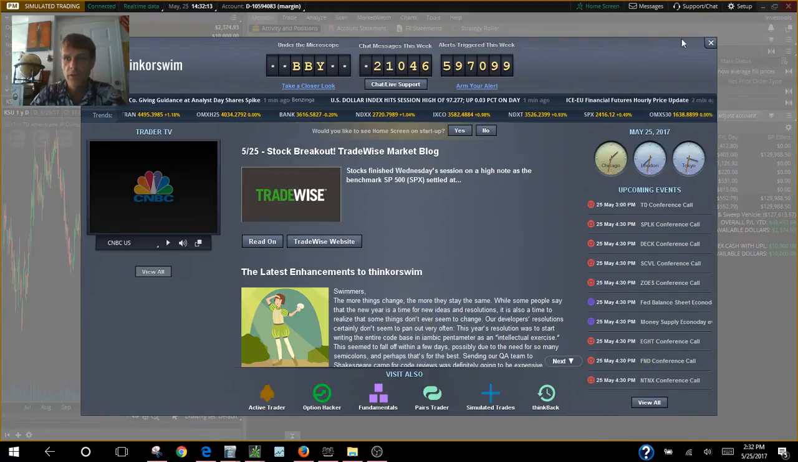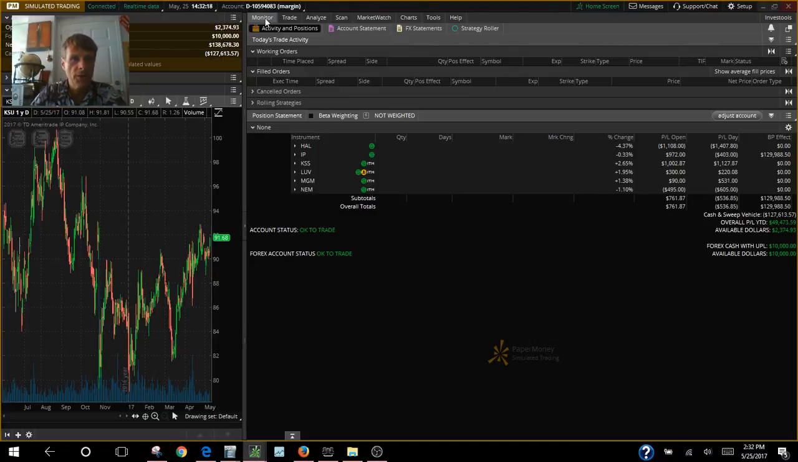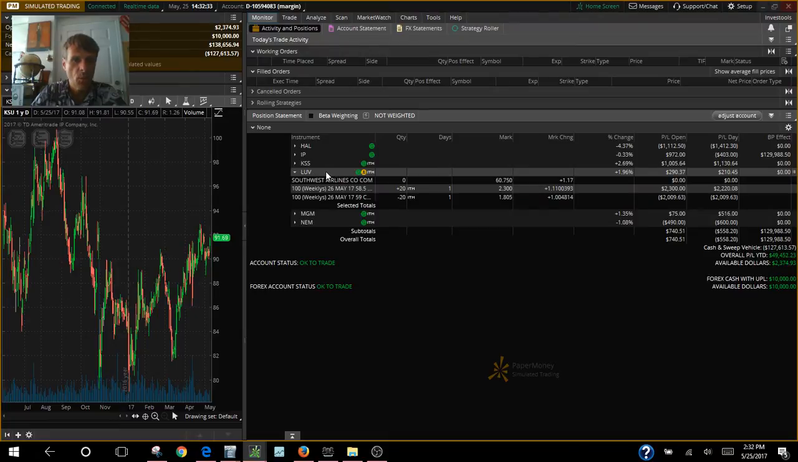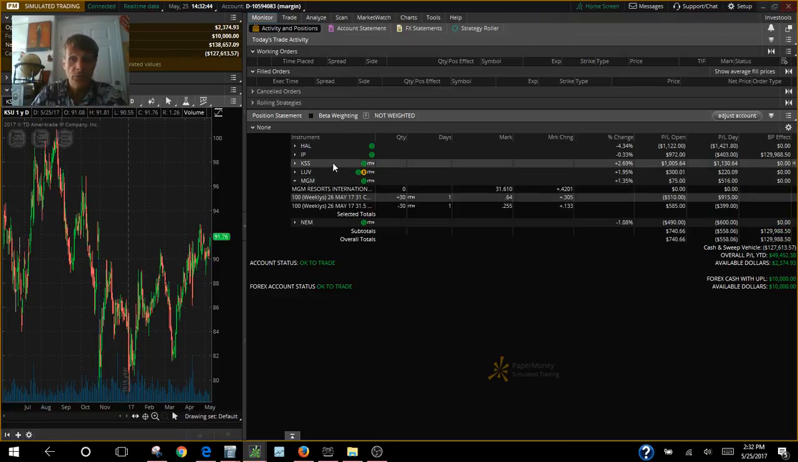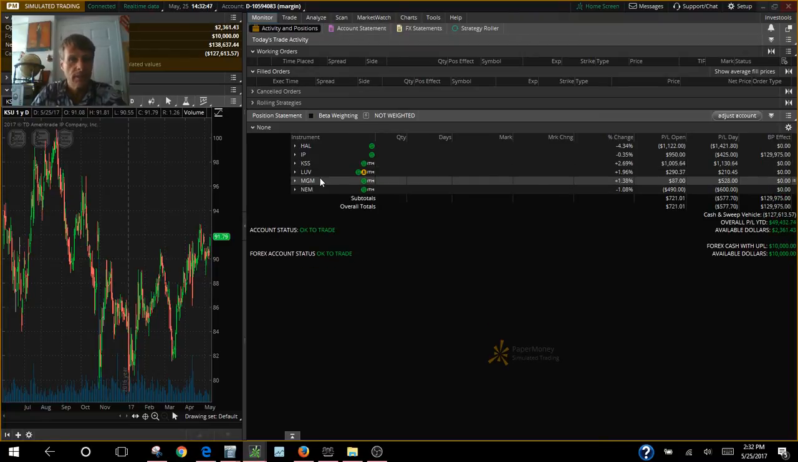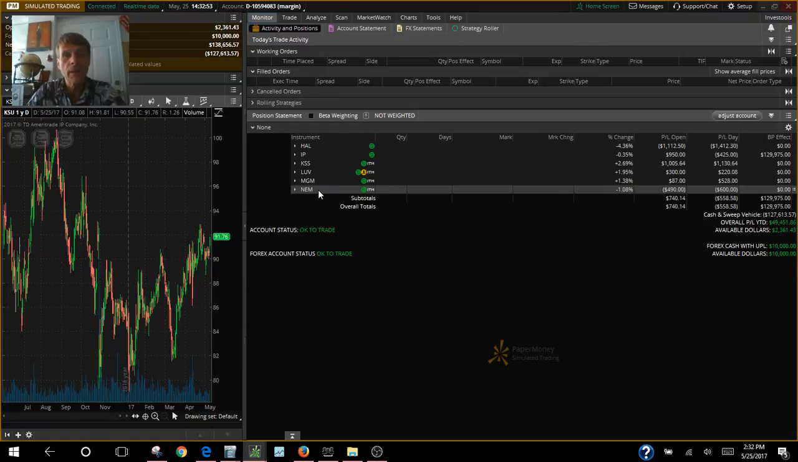This is what shows up when you first log into Thinkorswim. Quickly going to the monitor section, this is where our positions are. We have HAL, which is Halliburton, IP, which is International Paper, KSS, which is Kohl's Corporation, LUV, which is Southwest Airlines. How do you get LUV for a stock symbol with Southwest Airlines? MGM, which is MGM Resorts International. I have no idea what that is. NEM, Newmont Mining Corporation. Okay, some of these companies I know of, some of them I don't.